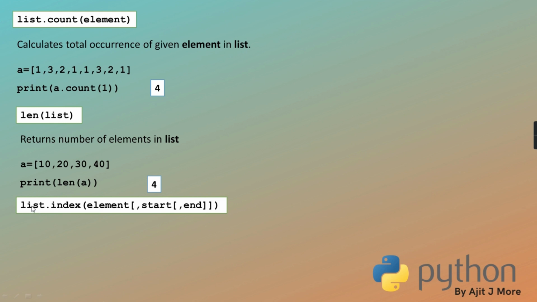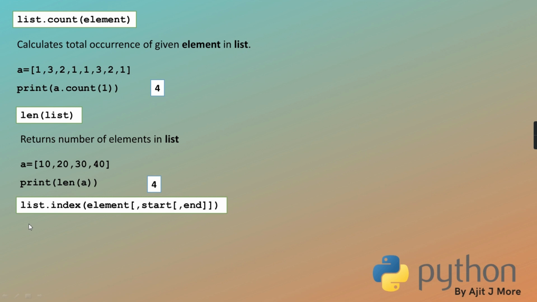The position counting is from the left, that is from 0. Who does the searching? This index function searches the element in the list. If found, it returns the position where it is found. Otherwise, it will throw an exception.